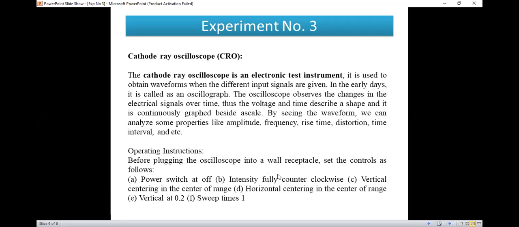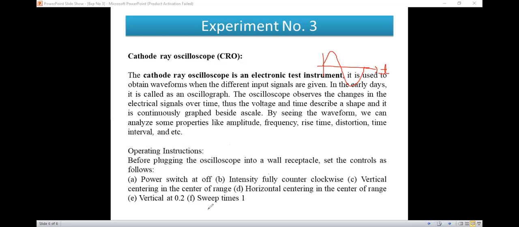In the early days, it was called an oscillograph. The oscilloscope observes the change in the electrical signal over time. That means this graph can be plotted with respect to time. Suppose a sine wave can be shown. If an input is given to that CRO by using a function generator, like a sine wave input, this will vary with respect to time. It shows a graph like this. So it is nothing but cathode ray oscilloscope, CRO.